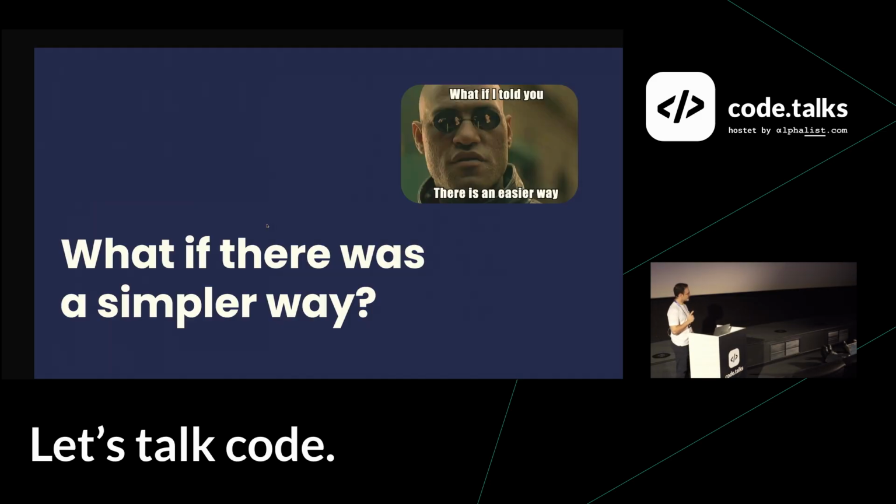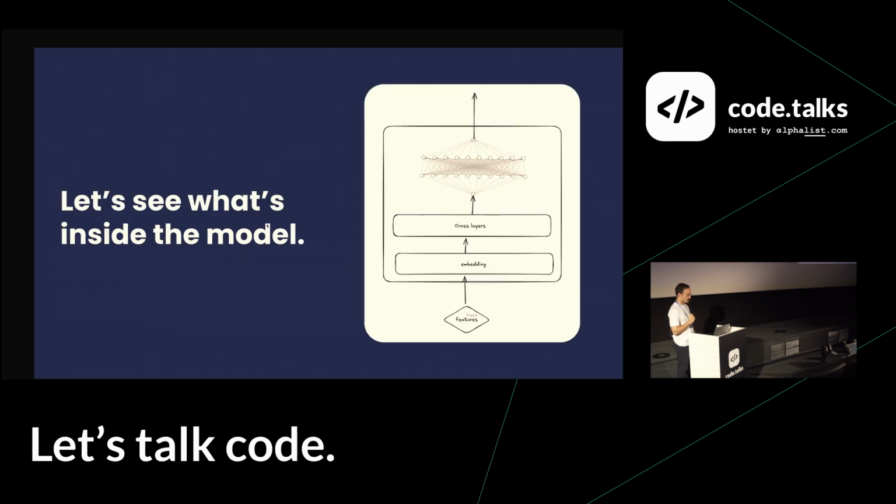So let's dive a bit deeper into the architecture. The first embedding layer and the cross layer are okay. Let's go a bit deeper into the feed-forward layer, which is the usual constructing part of almost any neural network.